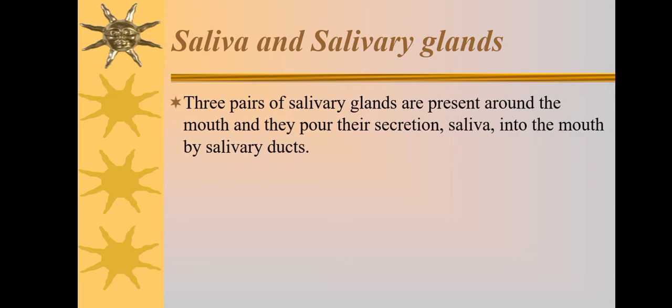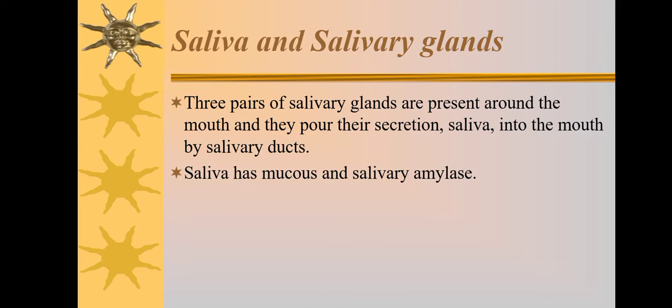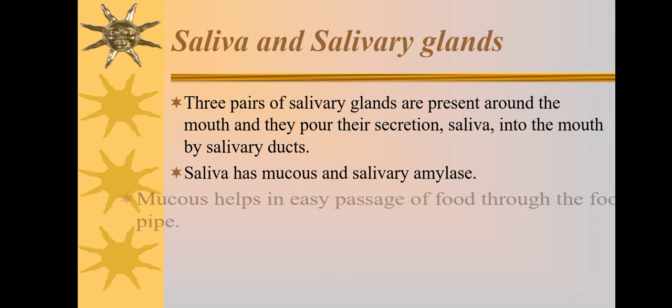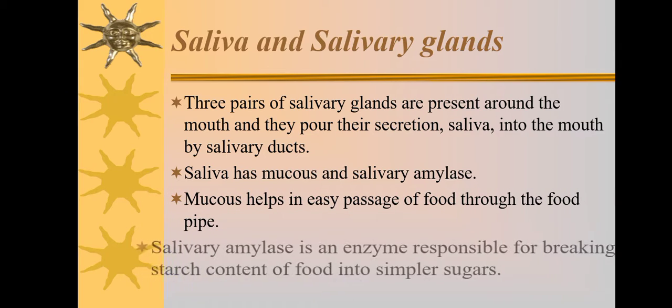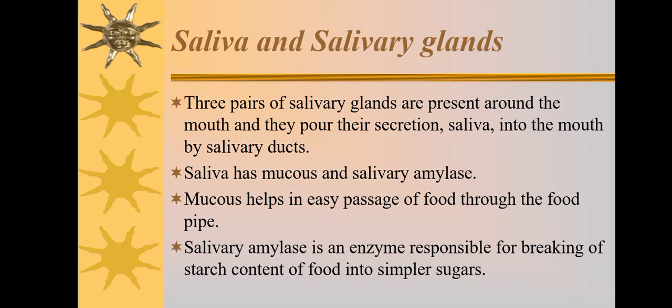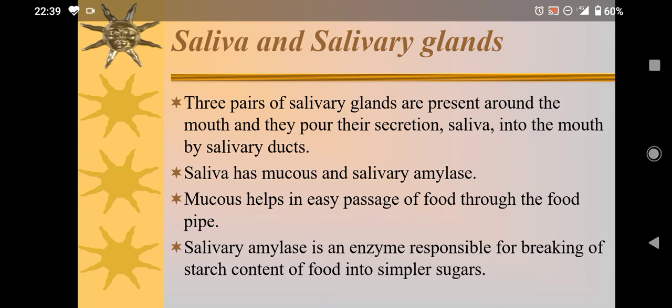Saliva and salivary glands. Three pairs of salivary glands are present around the mouth, and they pour their secretion, saliva, into the mouth by salivary ducts. Saliva has mucus and salivary amylase. Mucus helps in easy passage of food through the food pipe. Salivary amylase is an enzyme responsible for breaking down the starch content of food into simpler sugars.